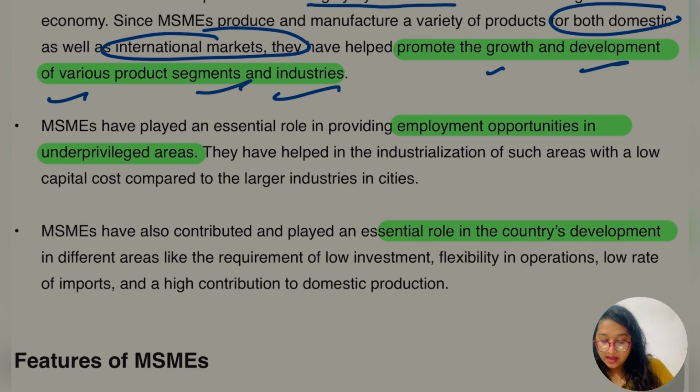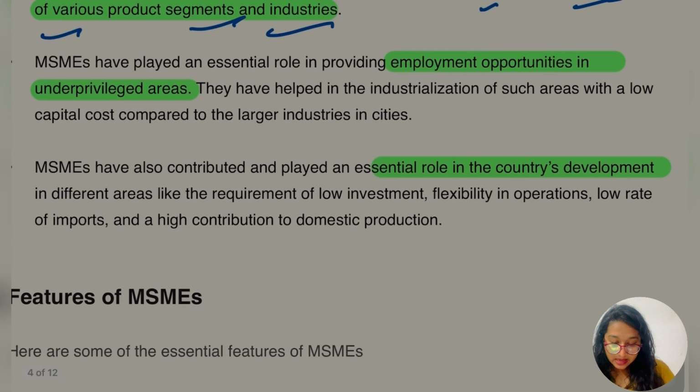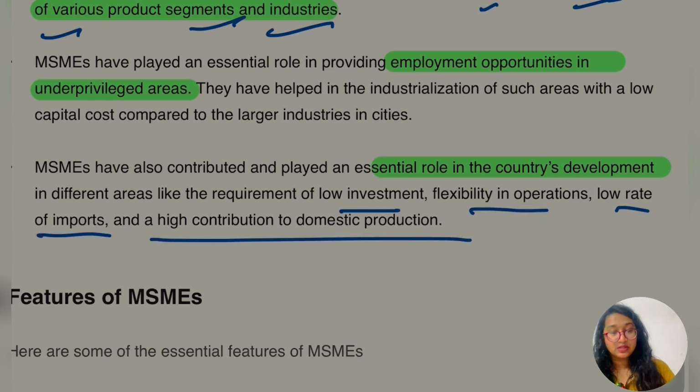Okay, so they have helped in industrialization of such areas with a low capital cost compared to the larger industry in the cities. Third says the MSME have also played an essential role in the development of countries in different areas, like requirement of low investment, flexibility in operation, low rate of import and high contribution to the domestic production.